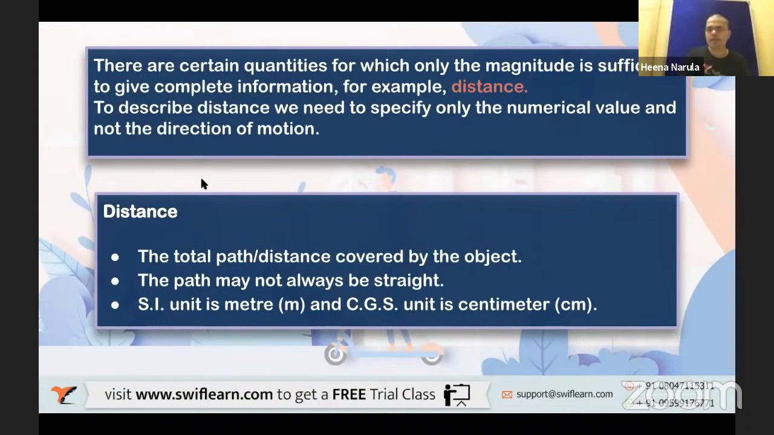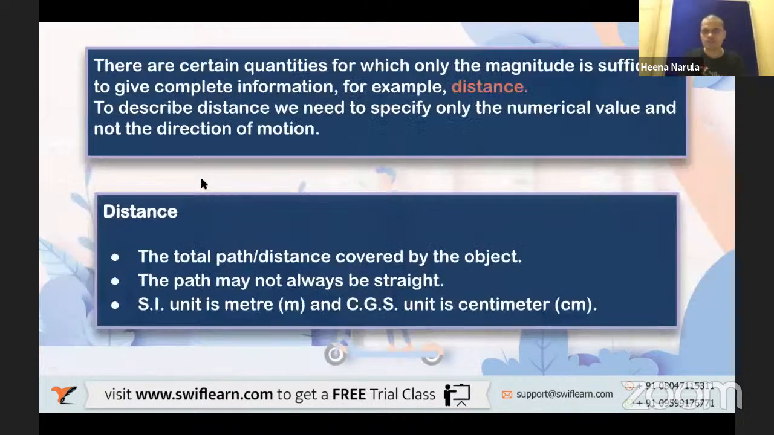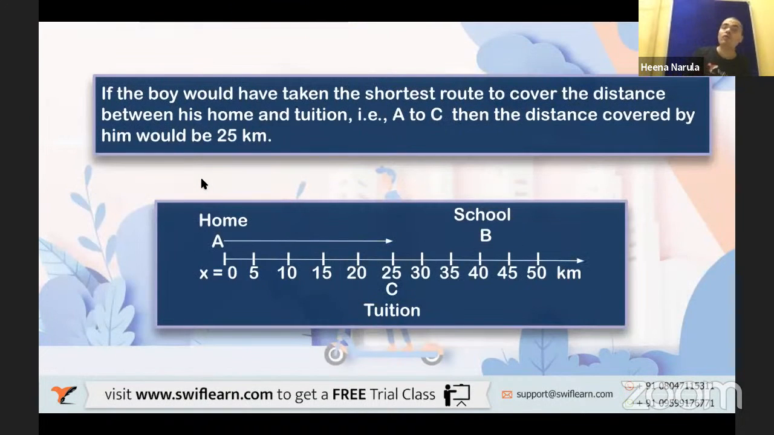Okay, so let us go ahead. Is everyone clear with this example? Right. Now, if the boy would have taken the shortest route to cover the distance between his home and tuition, that is A to C, then the distance covered by the boy would be how much?